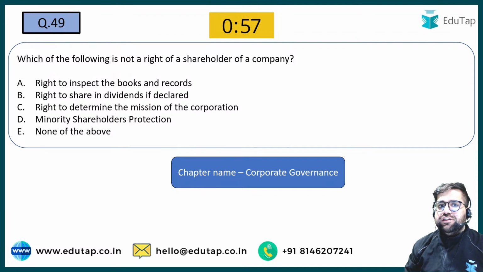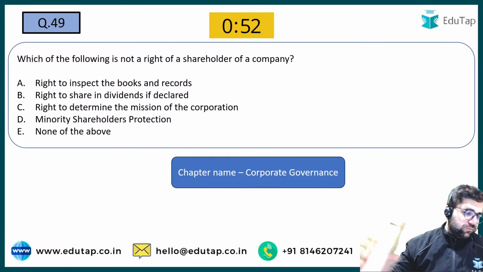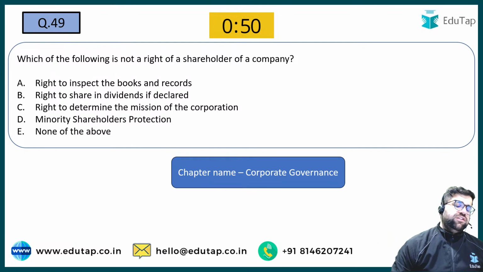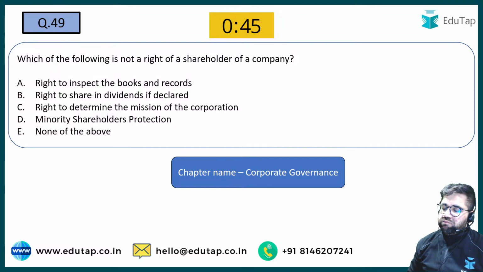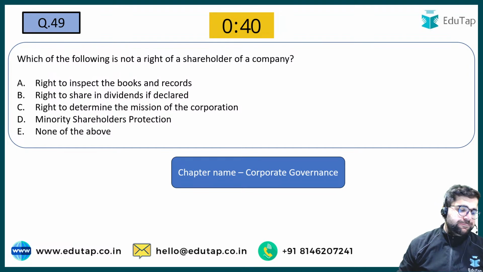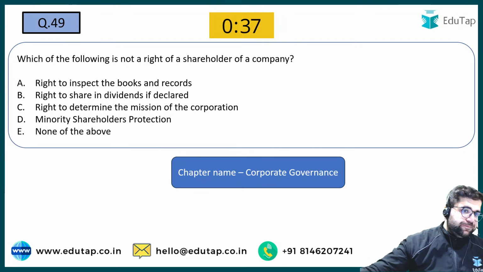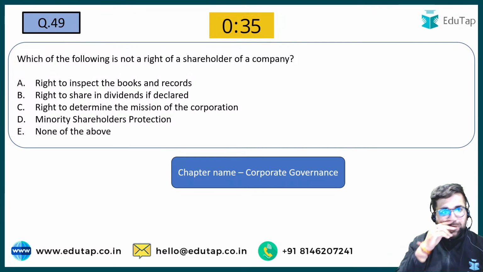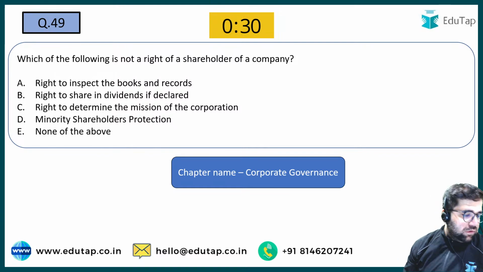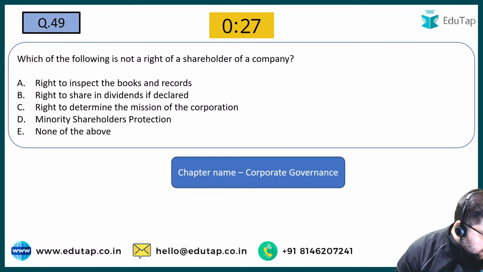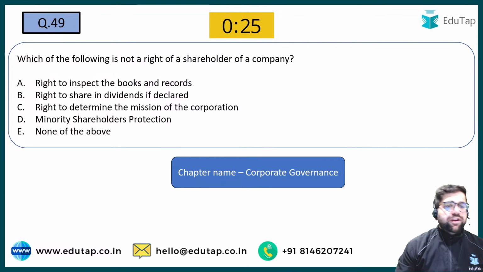Which of the following is not the right of a shareholder of a company? Try to address this question, which is question number 49. Which of the following is not the right of a shareholder?